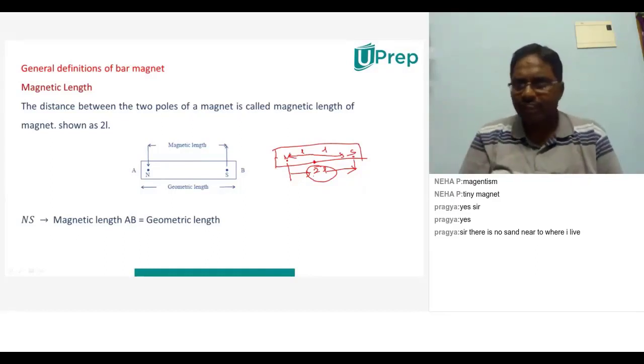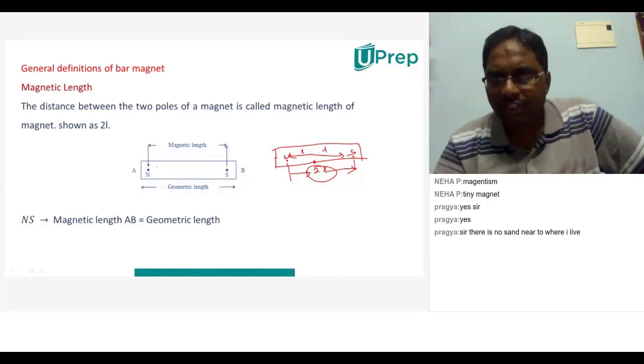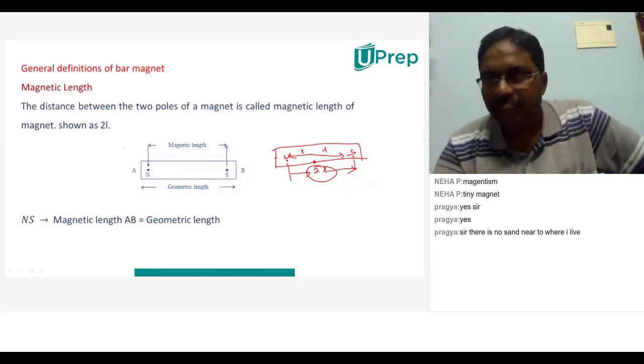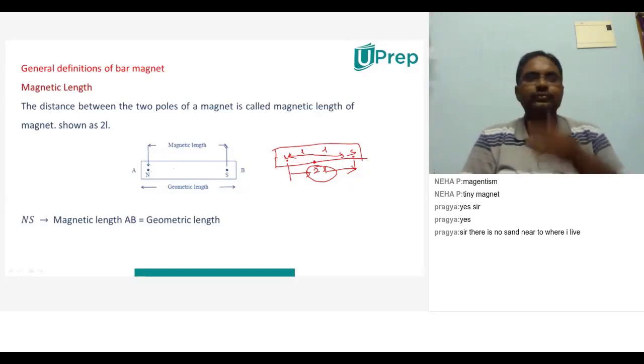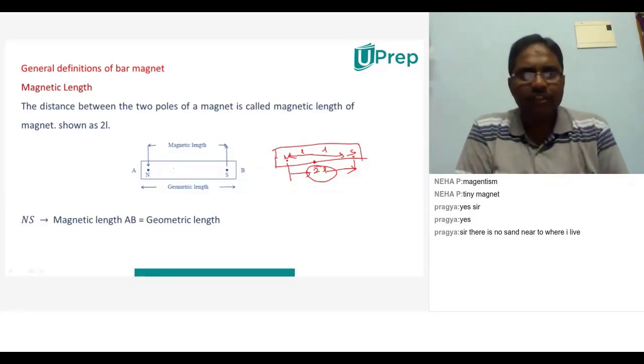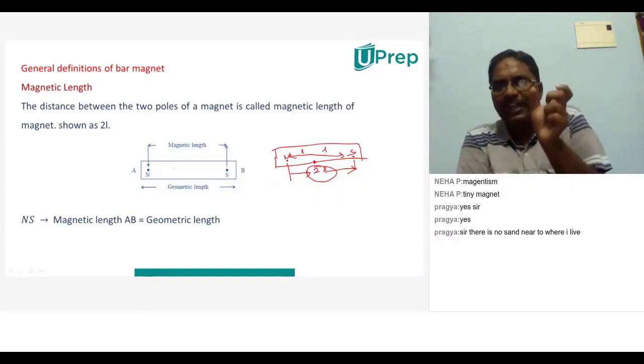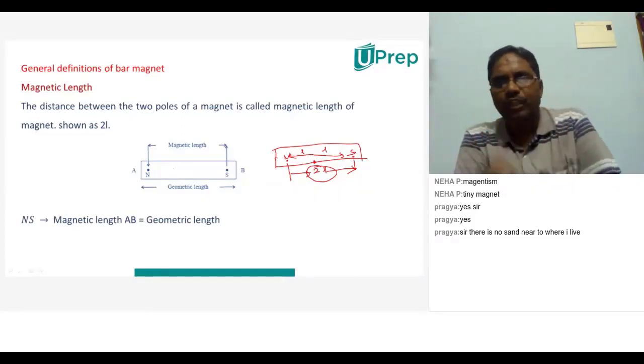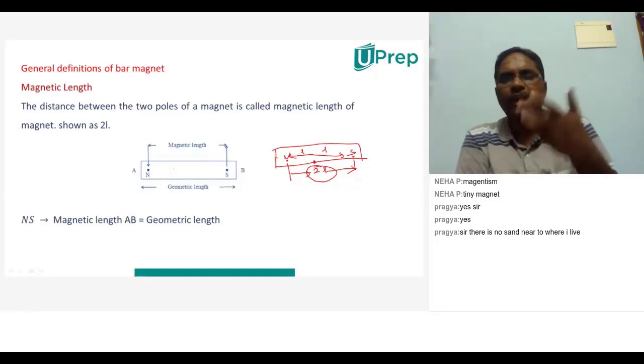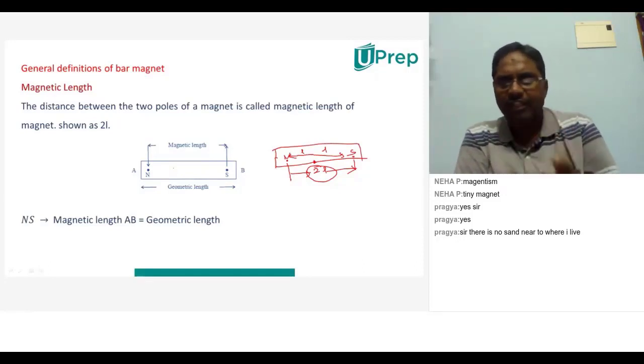Now, just now I said the magnetic length will be equal to, what is the equation? 5/6 into the geometrical length. So by using that, wherever the magnetic length is there, you can use 2L and solve the problem.